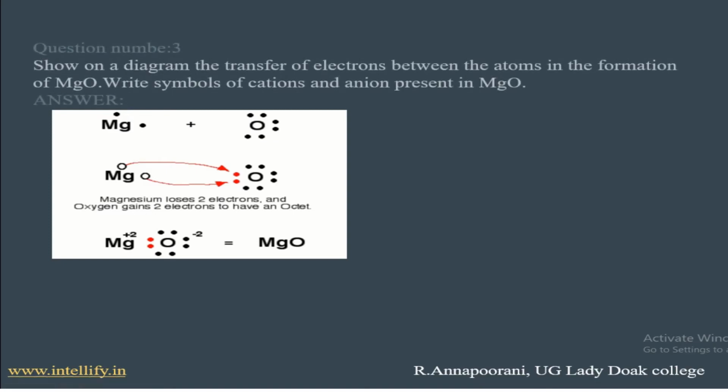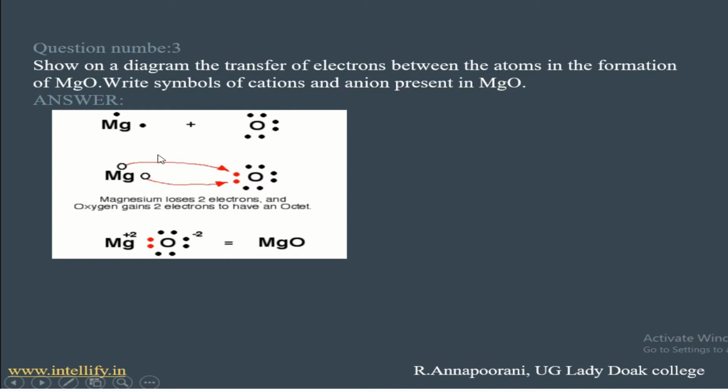Next question. Show on a diagram the transfer of electrons between the atoms in the formation of magnesium oxide. Write the symbols of cations and anions present in MgO. First, magnesium has 2 electrons in its outermost orbital, and oxygen contains 6 in its outermost orbital. When magnesium loses 2 electrons and they get transferred to oxygen, oxygen gets 8 electrons. So this leads to stable octet configuration.